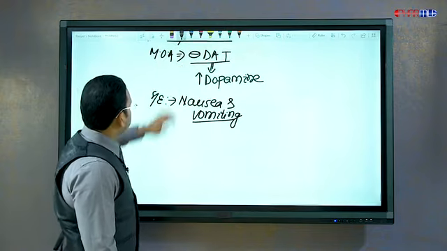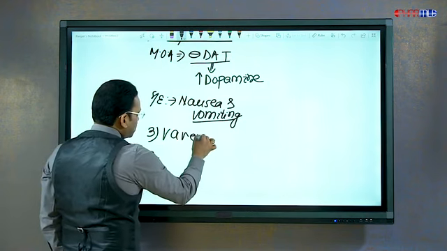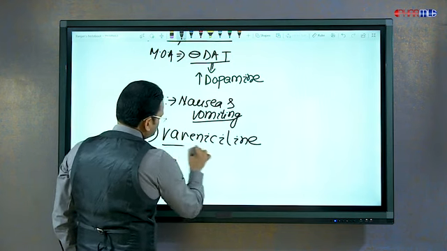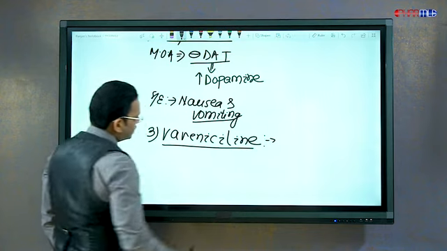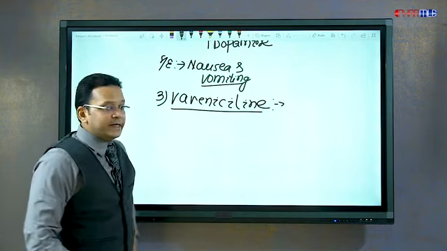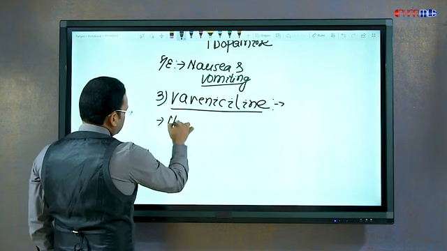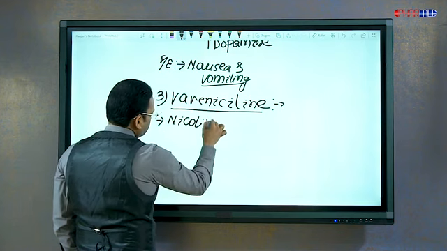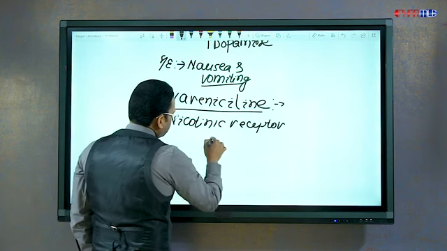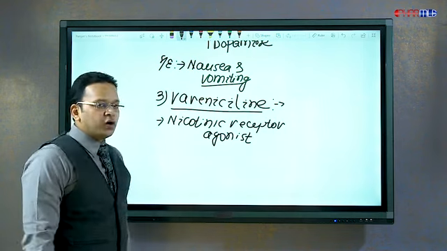A third drug, if you remember, I discussed in autonomic nervous system, and this drug is called varenicline. Guys, what is varenicline? Varenicline is a nicotinic receptor agonist.